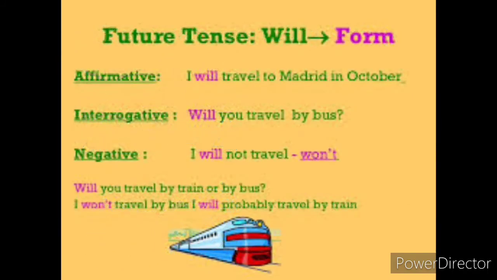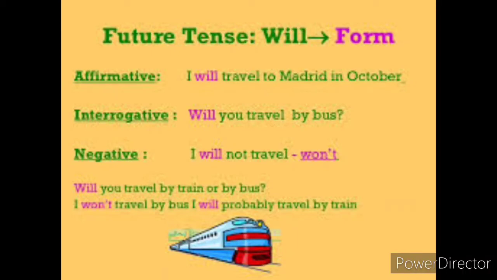Look at the usage of the will form in positive, negative and interrogative sentences. First look at the affirmative sentence. I will travel to Madrid in October. Then look at the interrogative sentence in future tense using the will form. Will you travel by bus?